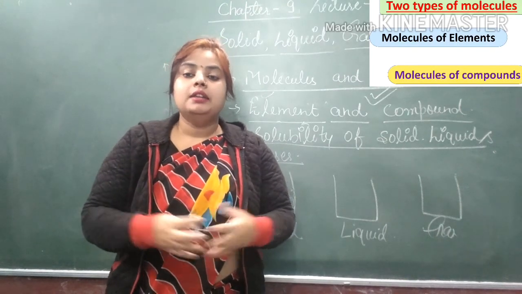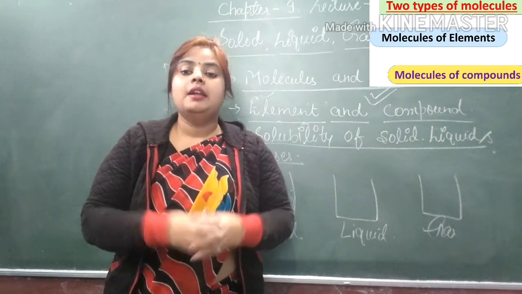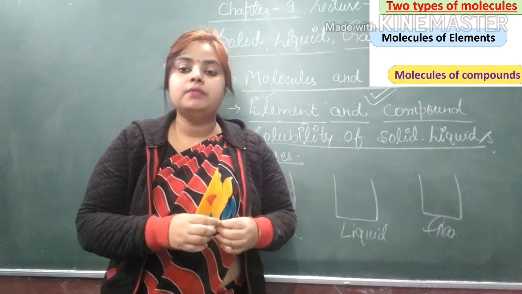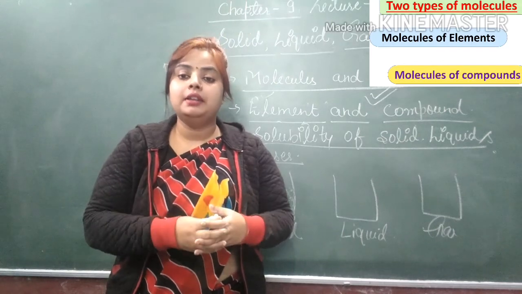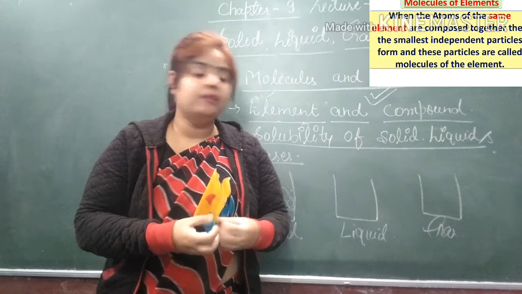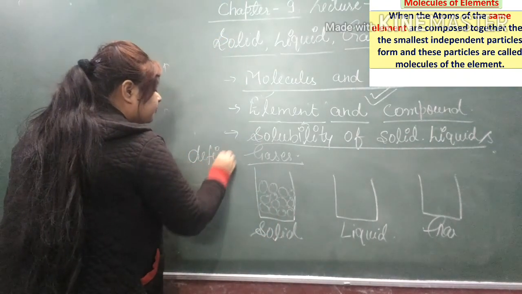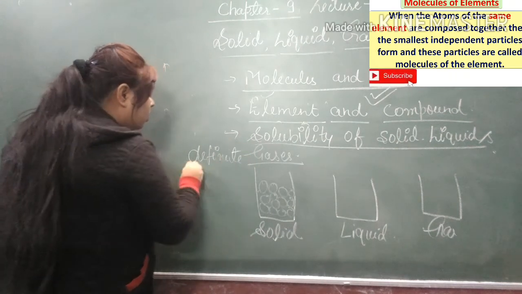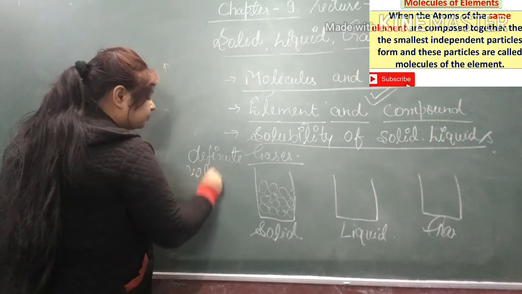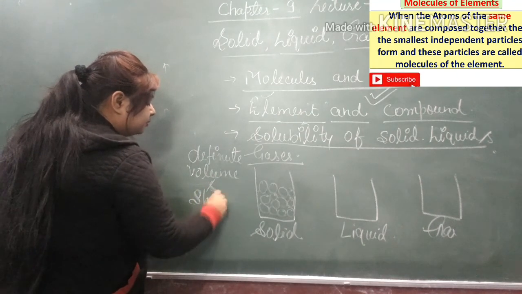That's why the particles don't move here and there, and the texture of these substances is very hard to touch, and solids have definite volume and shape.